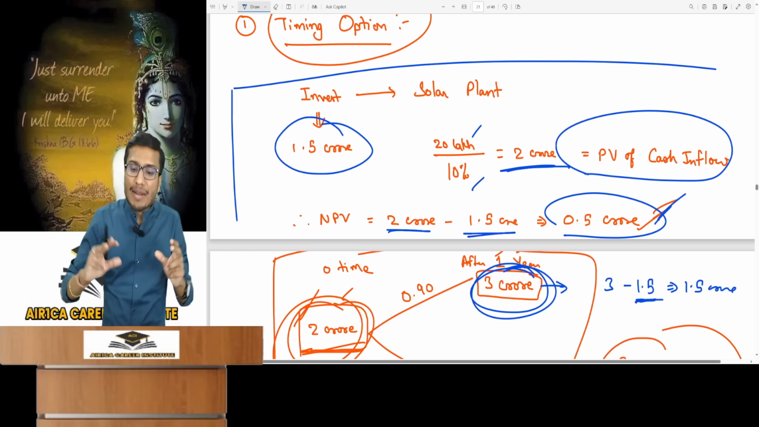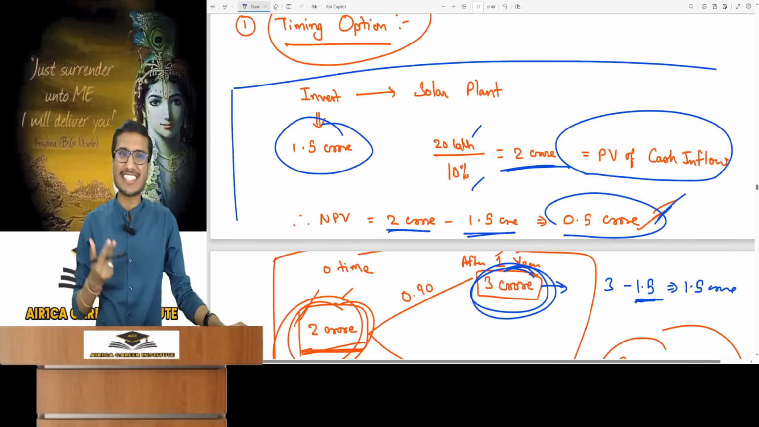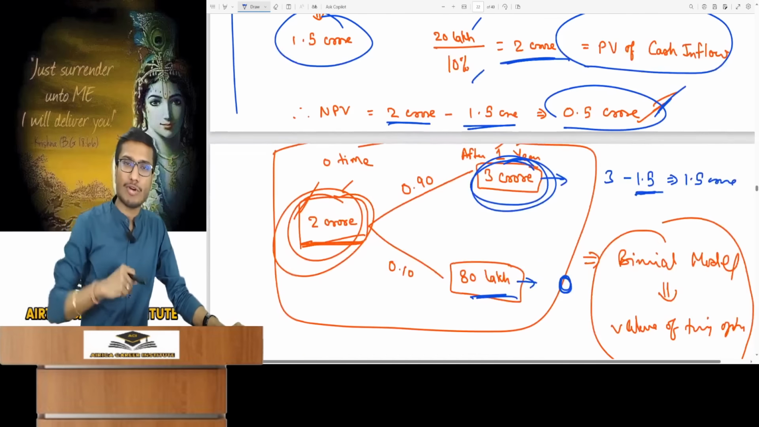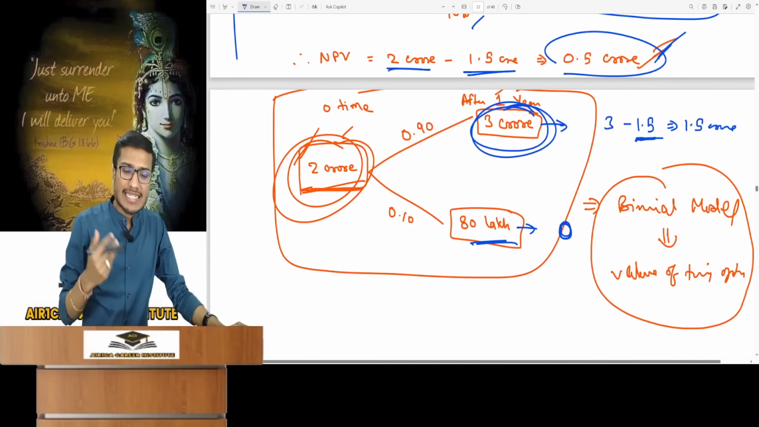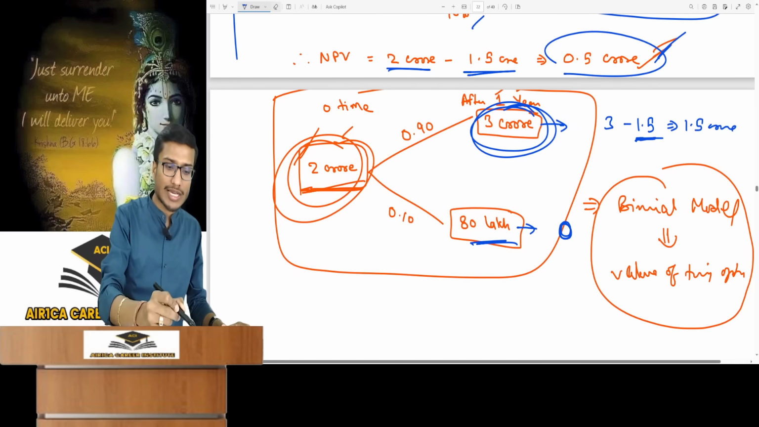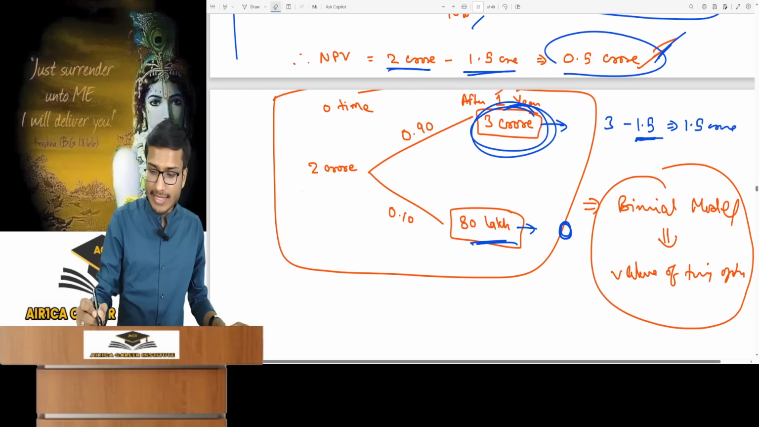Now considering step 1, if I wait for 1 year, what would happen if we waited for a year? Then you will use the timing option and the binomial model to derive that value. So why should there be a wait for a year at all? So listen, now I will explain it to you with a reason so that you gain even more confidence in the topic. Take a look now.